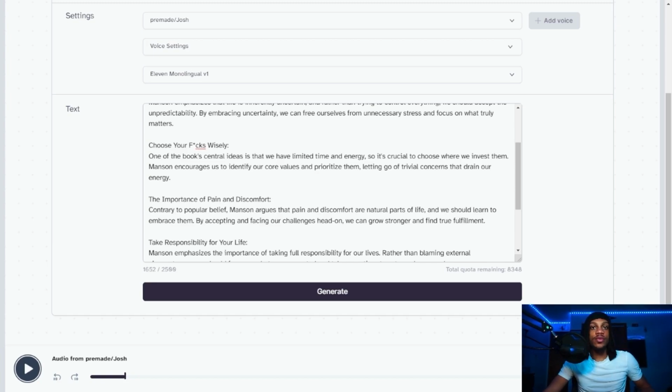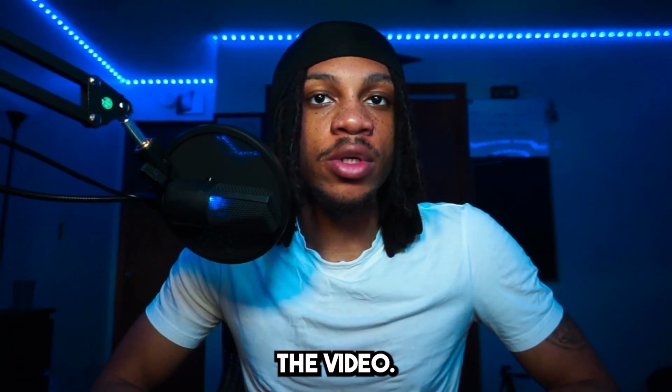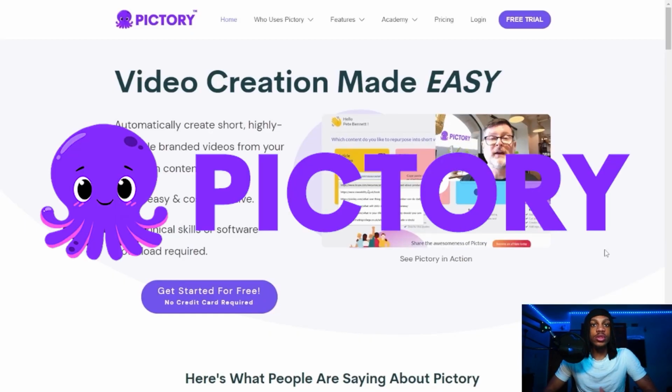So now that we've done that, what I want you to do is just click download, and once you've downloaded your audio, you're finished with this step. Now that we have the audio reading the script, our next step is to generate the video. So now we're going to use the Pictory app.